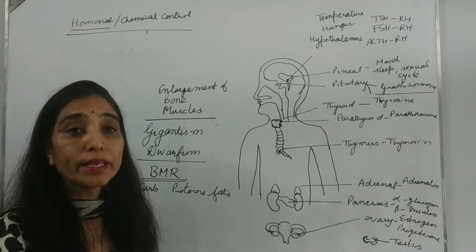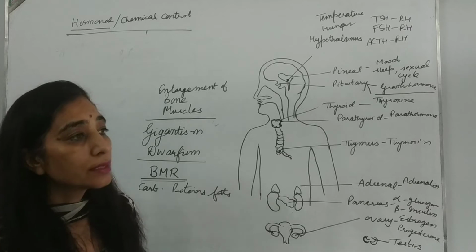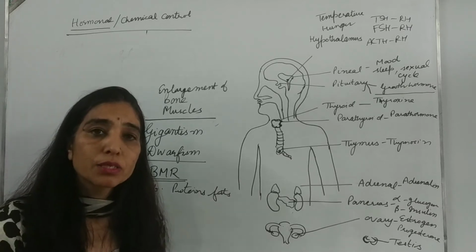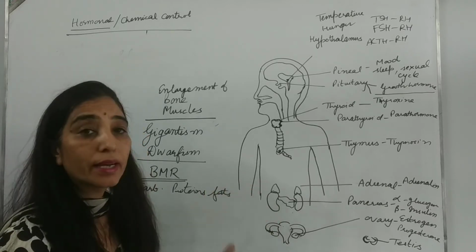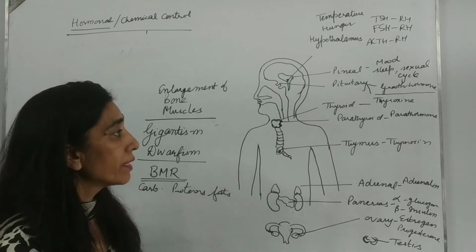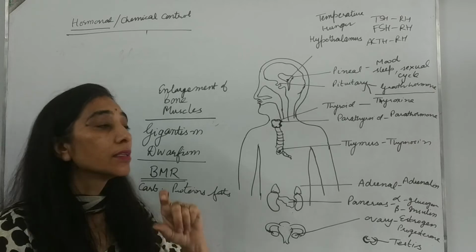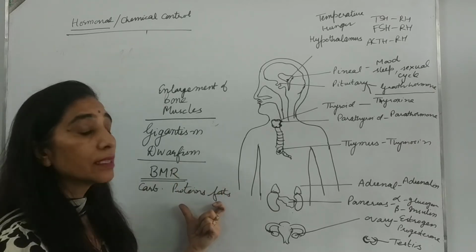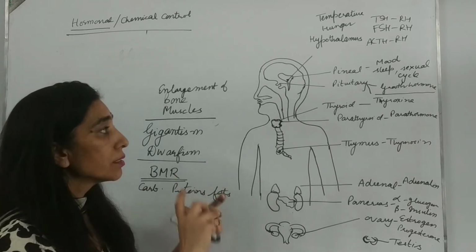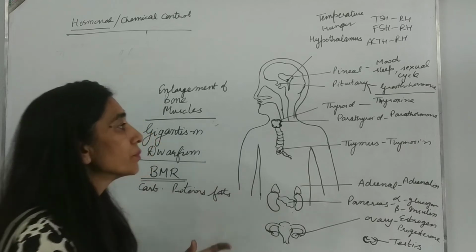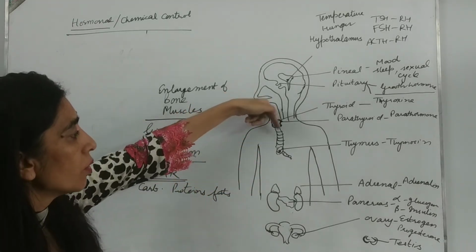That is known as goiter. So doctors advise taking iodized salt so that goiter can be prevented. In the deficiency of iodine, thyroxine will not be released in sufficient amount. Thyroid gland swells up.